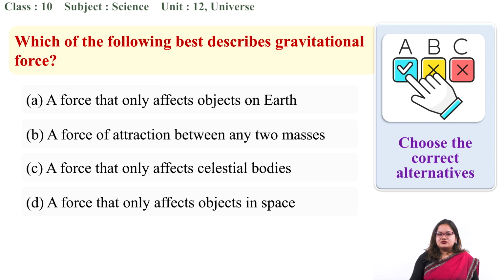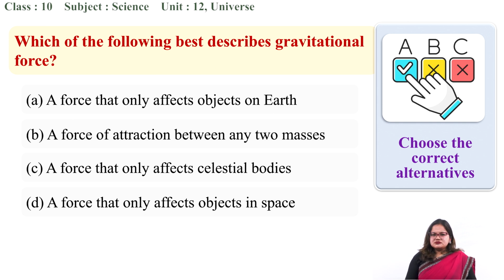Okay, so we are using this term universal. When we talked about force of attraction, it was not just about the objects on the earth. It meant that every two masses in this universe have some sort of force of attraction between them, right?